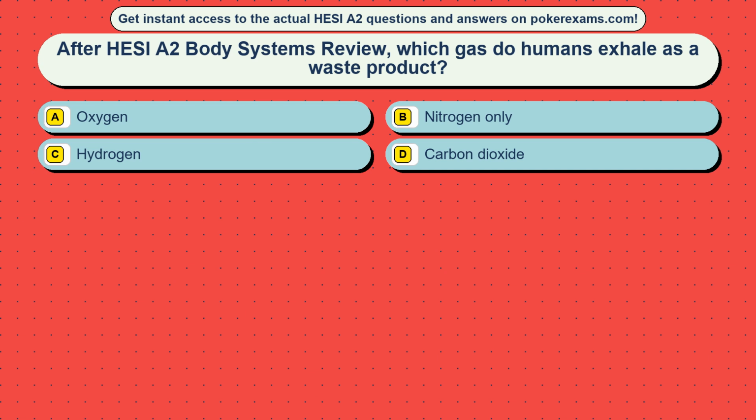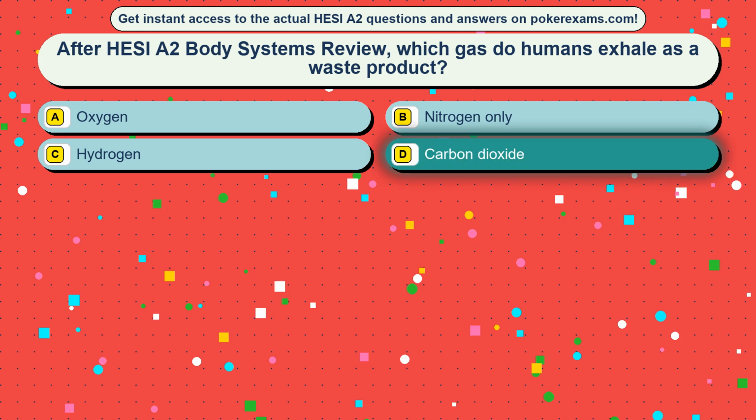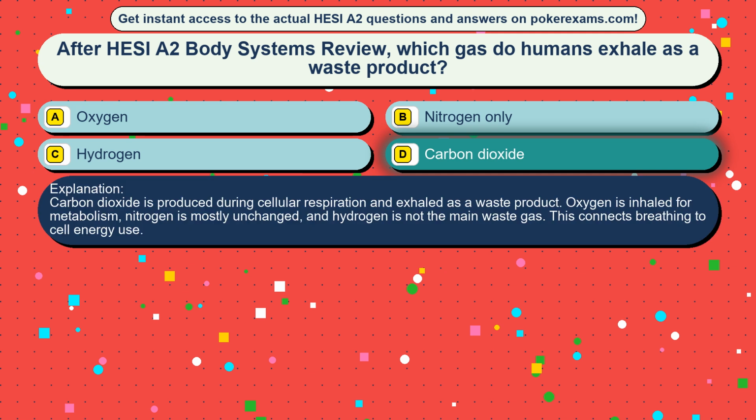Question 46. After HESI A2 Body Systems review, which gas do humans exhale as a waste product? Option A, oxygen. Option B, nitrogen only. Option C, hydrogen. Option D, carbon dioxide. The correct answer is option D, carbon dioxide. Carbon dioxide is produced during cellular respiration and exhaled as a waste product. Oxygen is inhaled for metabolism, nitrogen is mostly unchanged, and hydrogen is not the main waste gas. This connects breathing to cell energy use.